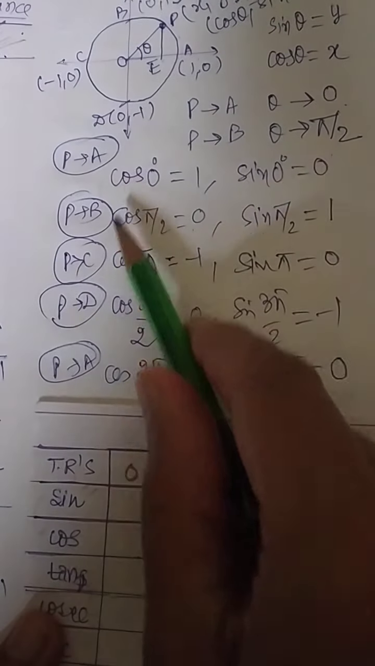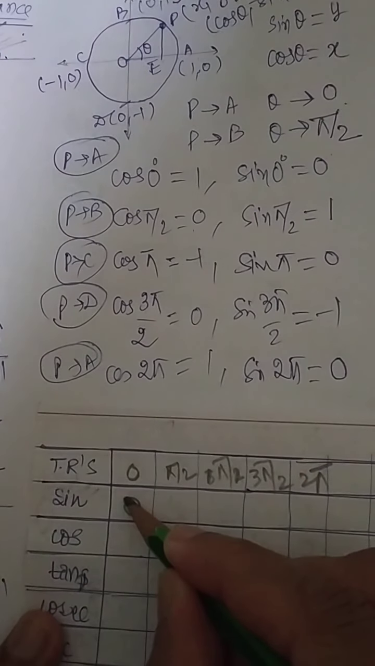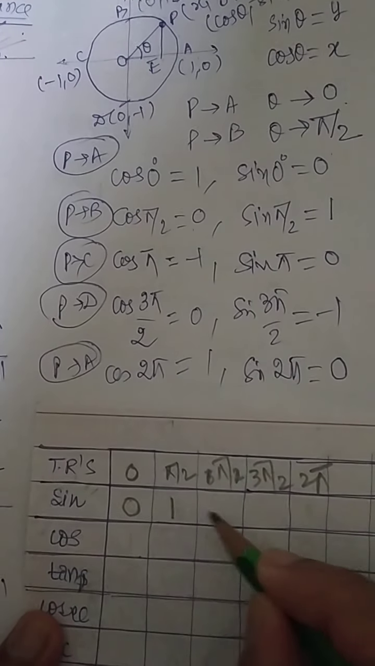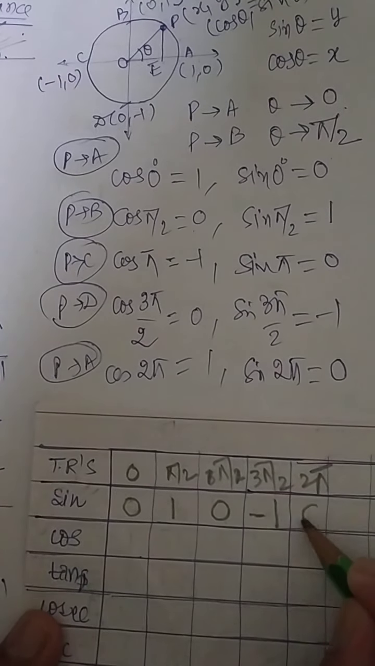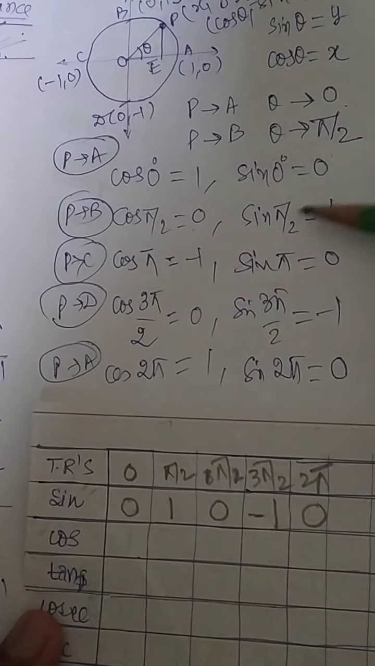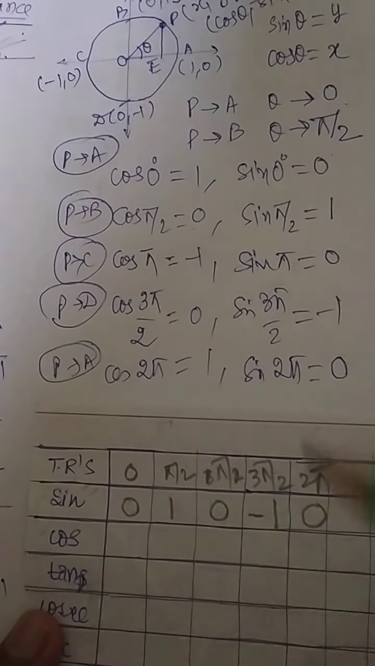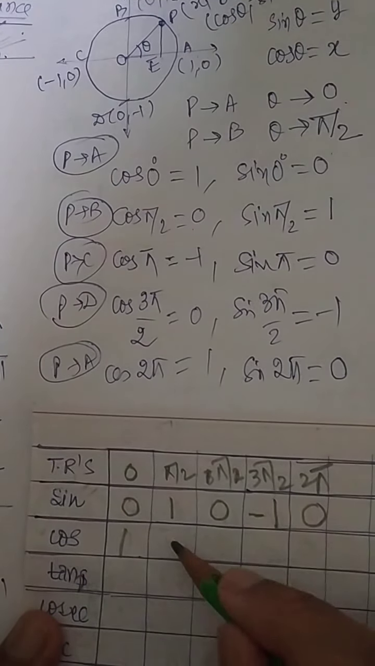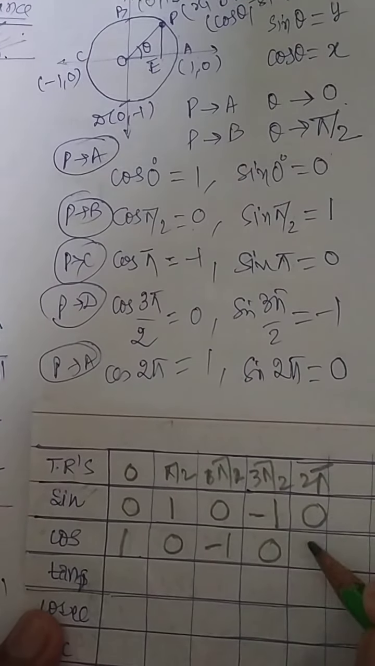Can you tell me the sine value? Sine value is over here. Sine 0, then 1, then over here 0, then here -1, then it is 0. 0, pi by 2, pi, 3 pi by 2. Likewise cos value 0 over here, 1, this is -1, 0 and 1.